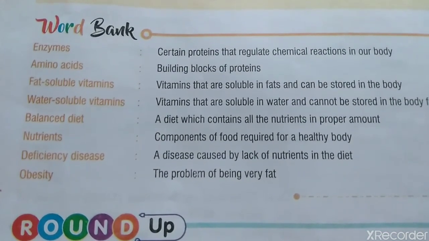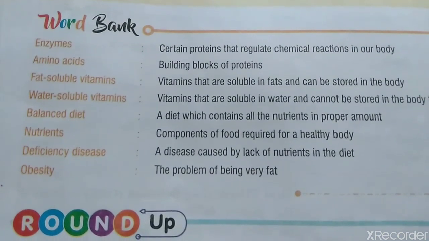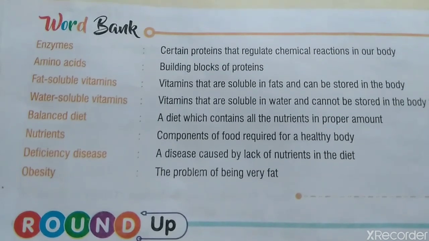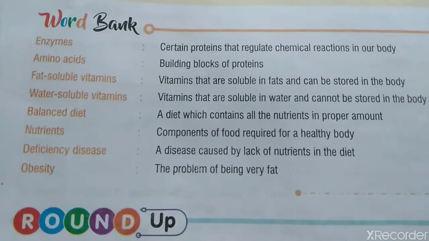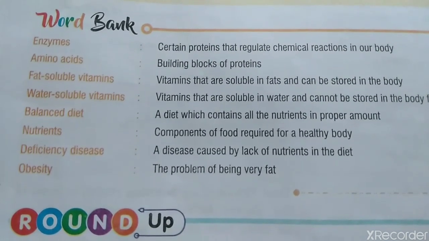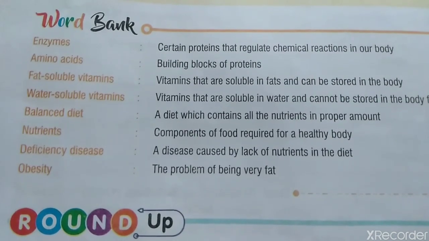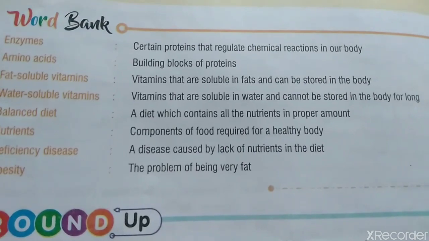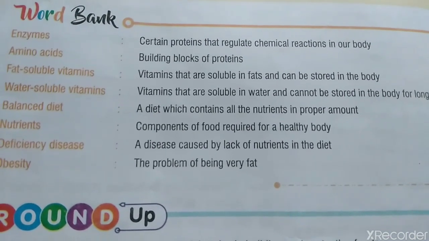Amino acids, building blocks of proteins. Fat soluble vitamins, vitamins that are soluble in fats and can be stored in the body. Water soluble vitamins, vitamins that are soluble in water and cannot be stored in the body for long.